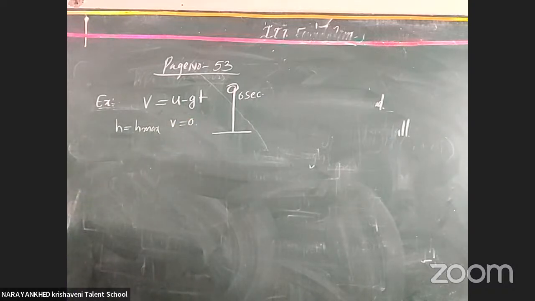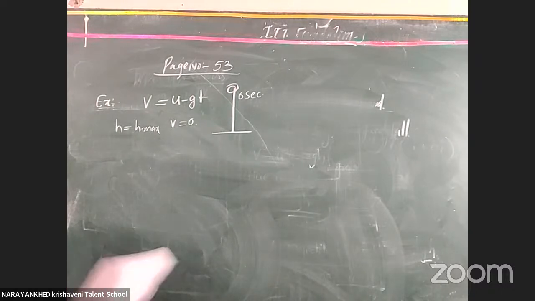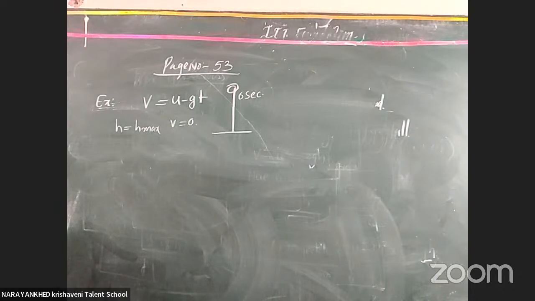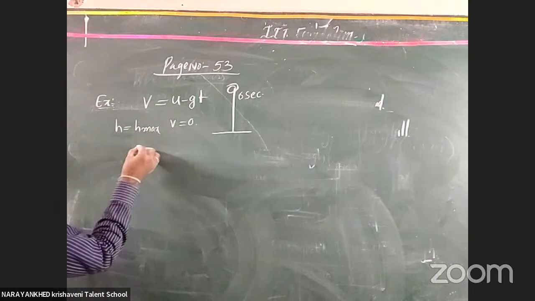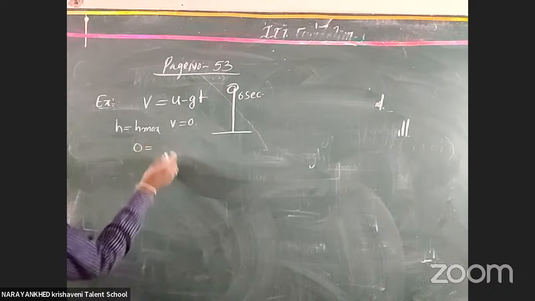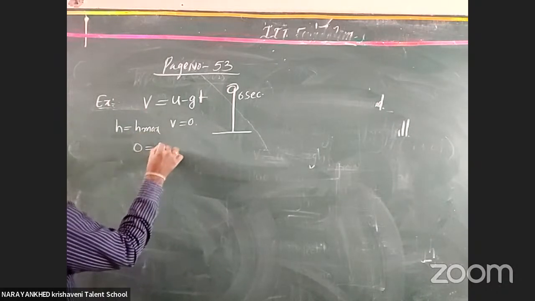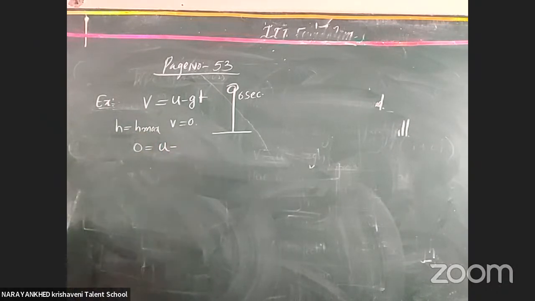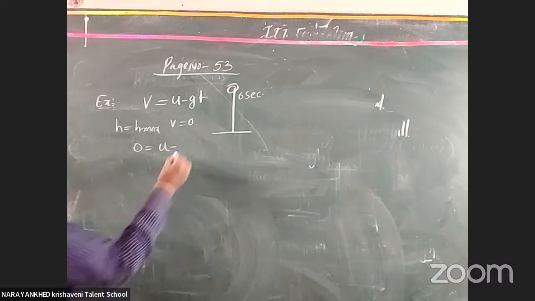Clear or not, all the students? Understood or not? Here, what will we get? v is equal to 0. Now we have to find the initial velocity from it. Since v is equal to 0, u is equal to v naught, which is not given, and the value of g is taken as 10 meter per second square.